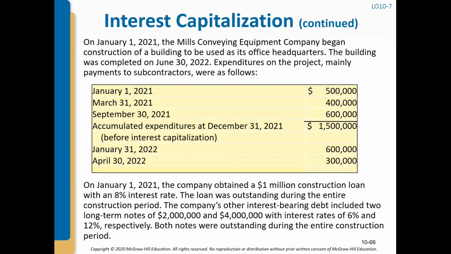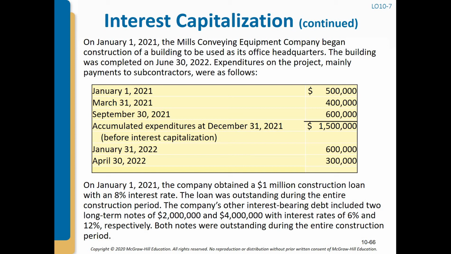January 1, 500,000. March 31st we started: January, February, March, 3 months gone, so we have used this amount for 9 months. 400,000. September 30, 600,000. And so accumulated expenditure at December 31st, 2021 is 1,500,000. January 31st, 2022, 600,000, and April 30, 2022 is 300,000.